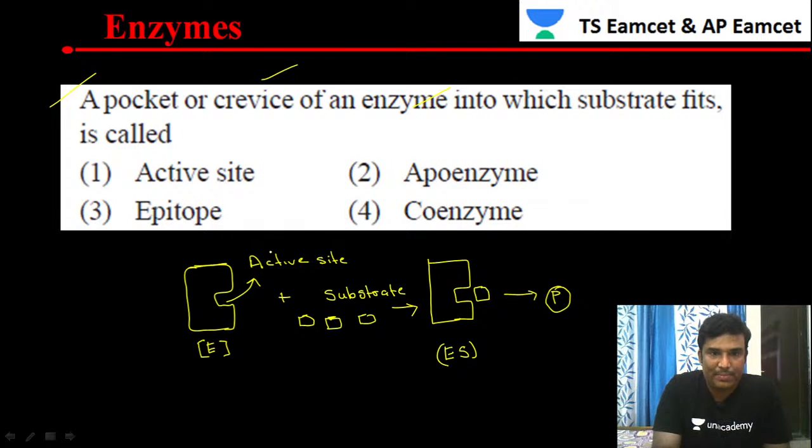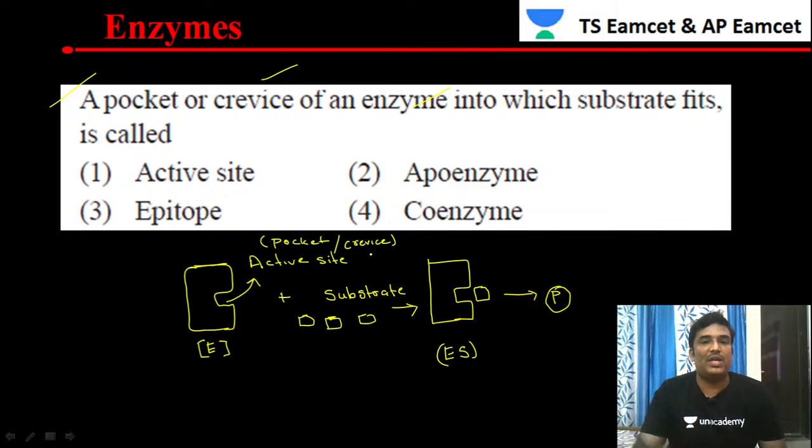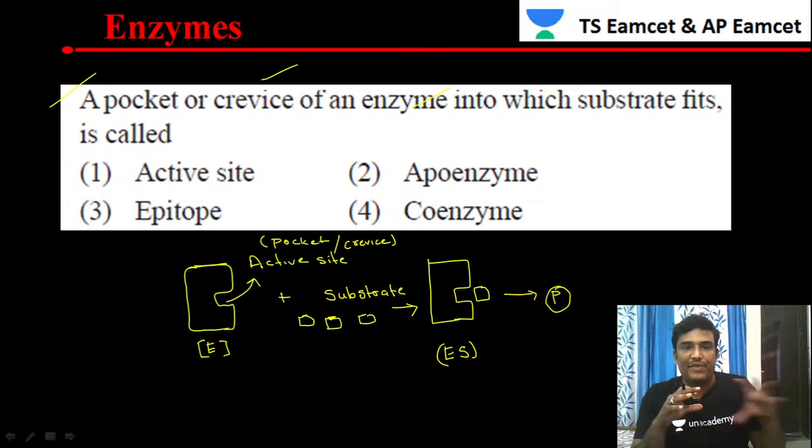Now this is called a pocket. An active site is actually called a pocket, or it is called a crevice. So this pocket, or crevice, is where the substrate fits.